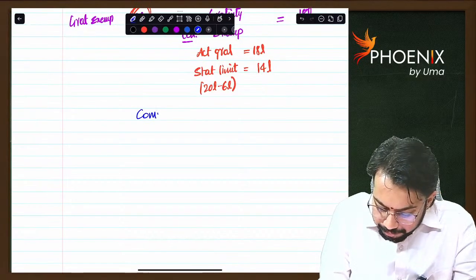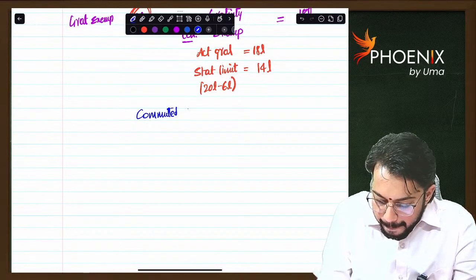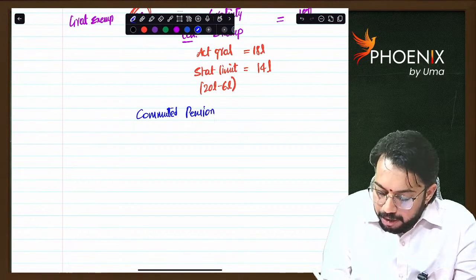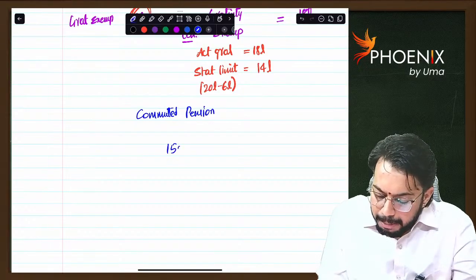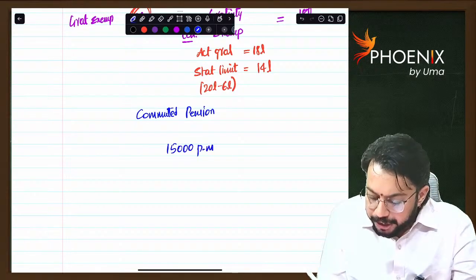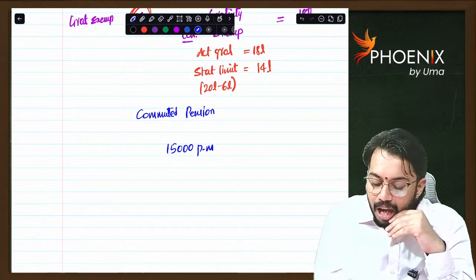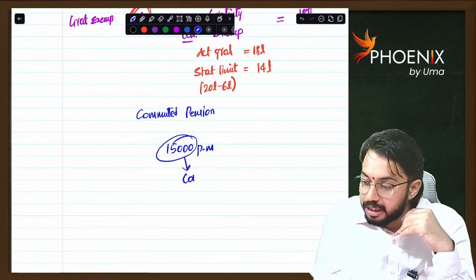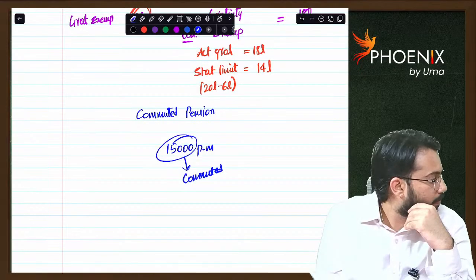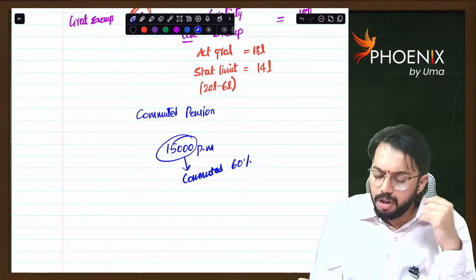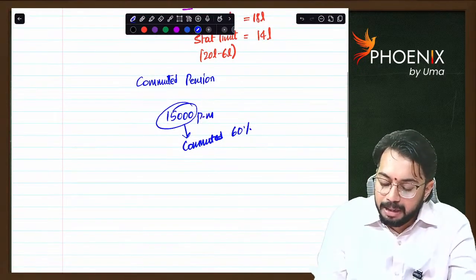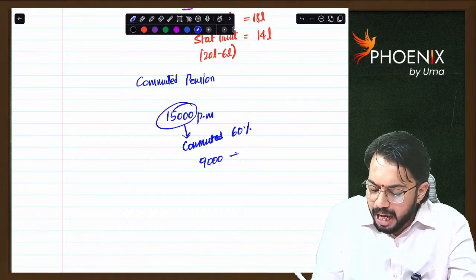Commuted pension. Let's say I am receiving 15,000 per month pension. I suddenly want 4 lakh rupees. What I have done is commuted 60%. So 15,000 into 60% means 9,000 I gave up.